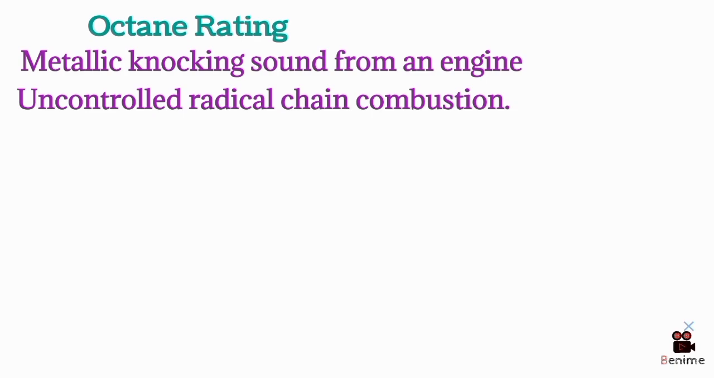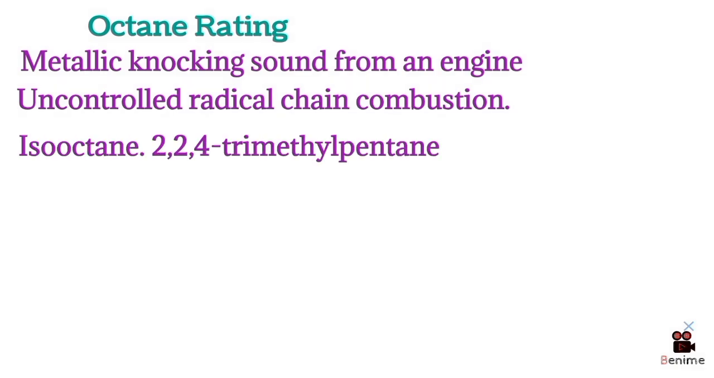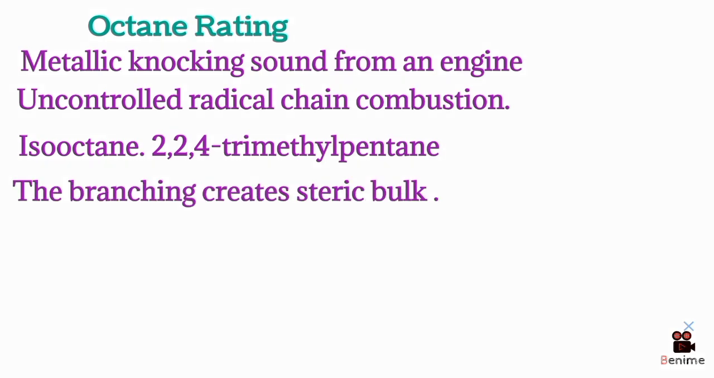Now, which alkanes knock badly? Straight chain alkanes. Which alkanes resist knock? Branched alkanes. Isooctane, 2,2,4-trimethylpentane. The branching creates steric bulk around the C-H bonds. The radical chain cannot propagate freely. It resists premature ignition. Knock rating of 100.